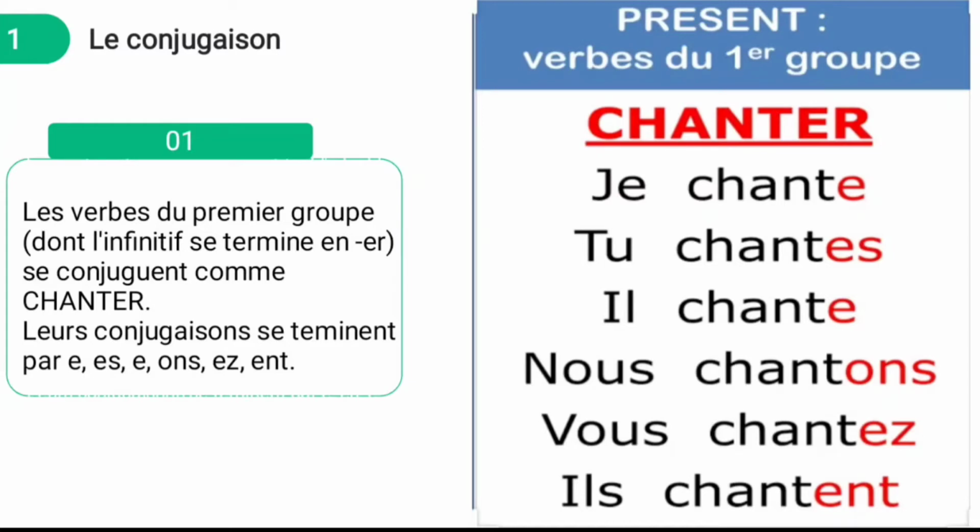Je chante, I sing. Tu chantes, you sing. Il chante, he sings. Elle chante, she sings. Nous chantons, we sing. Vous chantez, you sing. Ils chantent, they sing. Elles chantent, they sing. So these are the endings for the first group: e, es, e, ons, ez, ent, ent. So this is all about the first one.